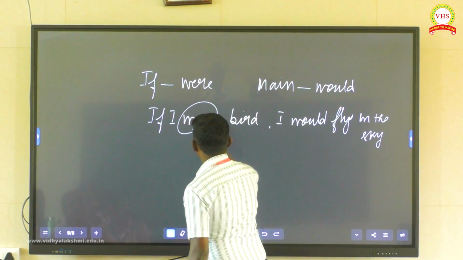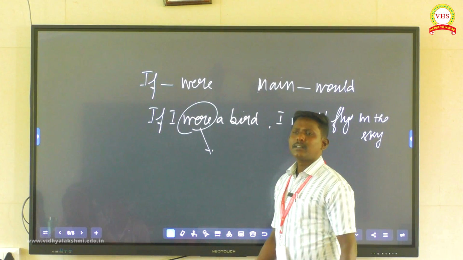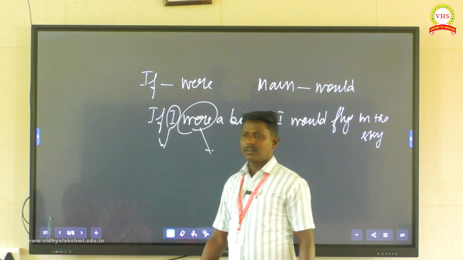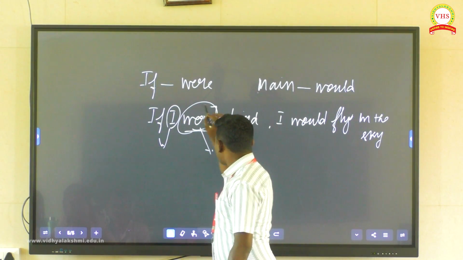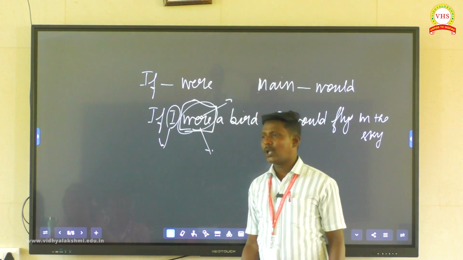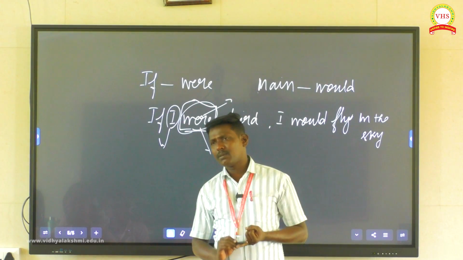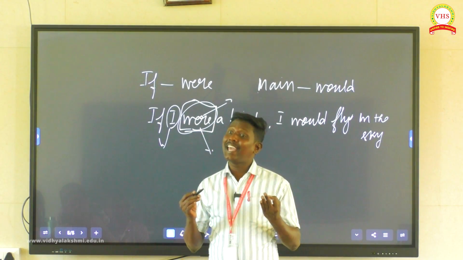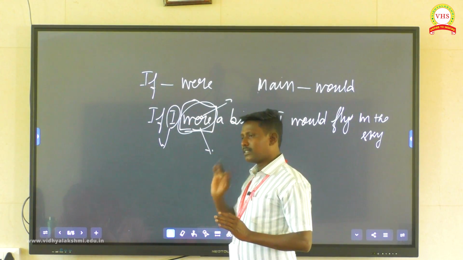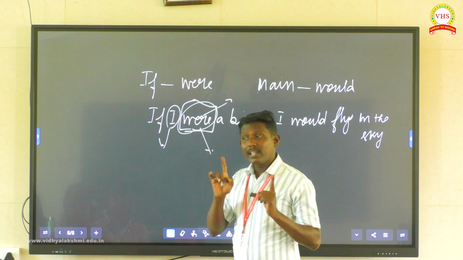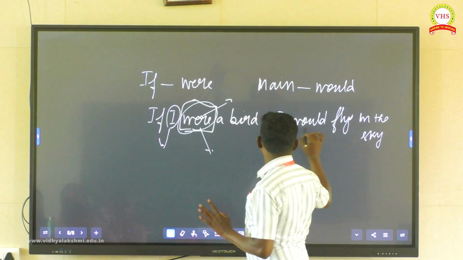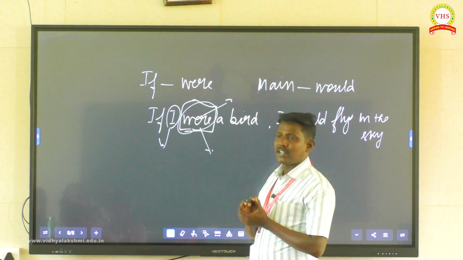Actually, is this verb singular or plural? It's a plural past verb, but the subject is singular. So in the imaginary condition, only the imaginary condition, the plural past verb agrees with all subjects. If he were a bird, if she were a bird, if I were a bird, if they were a bird, whatever the subject, the past verb is were. Only in imaginary condition. If I were a bird, I would fly in the sky. That is imaginary condition.